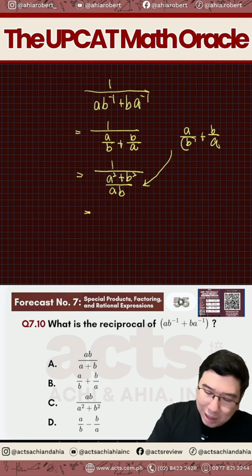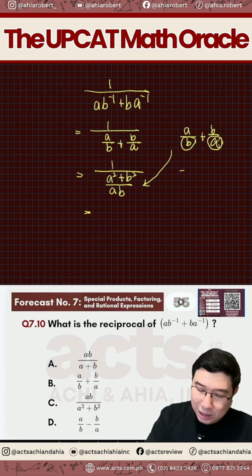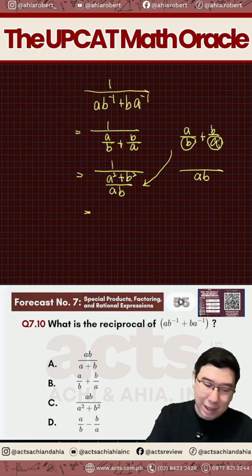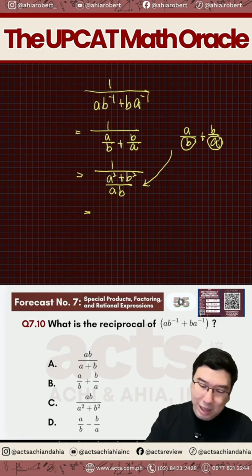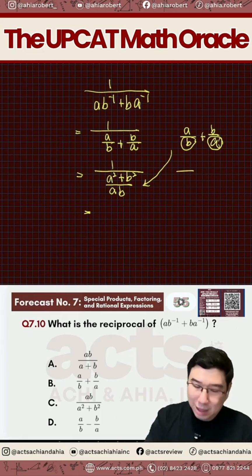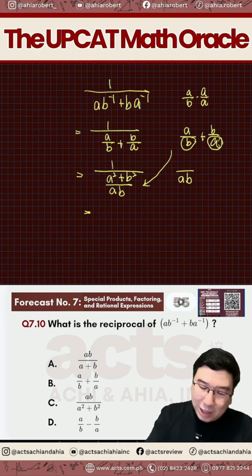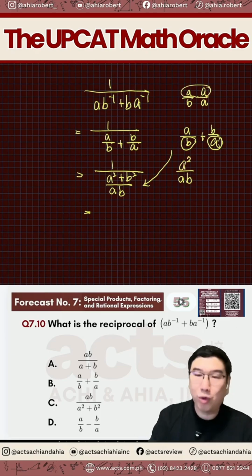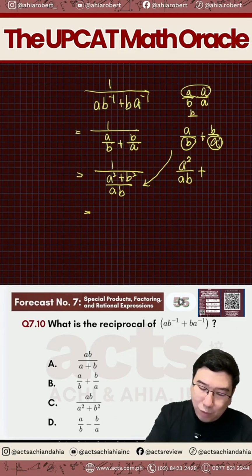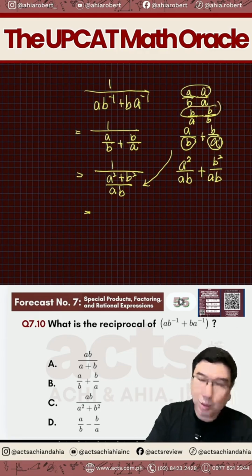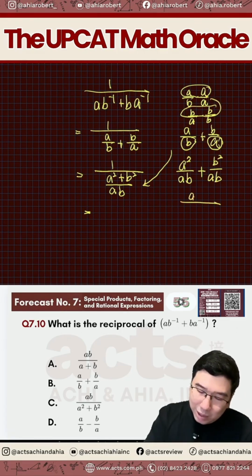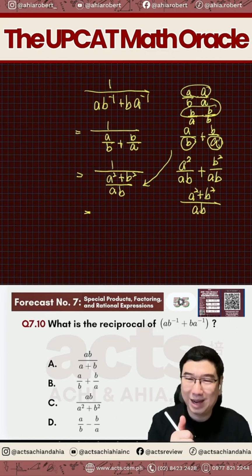So, since yung denominator natin si b tsaka si a, so ang LCD, when you say LCD, so that's the denominator that we have. Ganito lang siya, no? Para maintindihan natin ng mas maintindihan pa natin. Si a over b, para maging ab, anong gagawin natin? Times natin ng a over a para maging ab yung denominator natin. So if it's a over a, that means dito magiging a squared over ab. Si b over a naman, anong gagawin natin? Times mo natin naman ng b over b. So mangyayari na ngayon is ab sa denominator and numerator now becomes b squared. Kaya pwede na natin sila pagsamahan into a squared plus b squared over ab. Okay na tayo, okay, good.